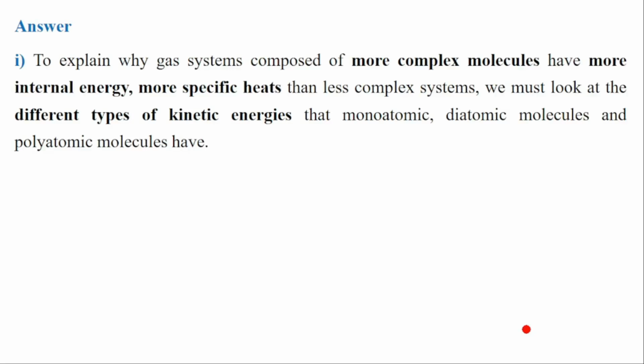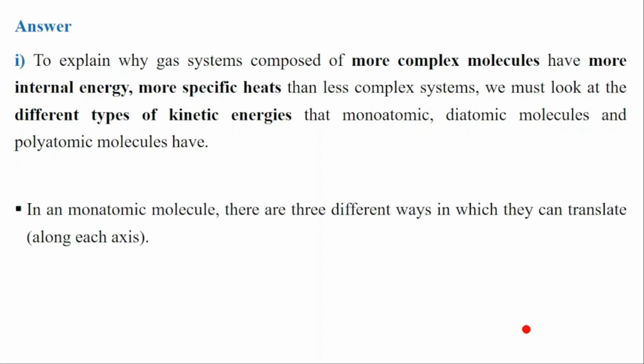We need to first explain why complex molecules have more internal energy and more molar heat capacity as compared to molecules with fewer atoms, or less complex systems. To understand this, we need to understand kinetic energy. Remember, kinetic energy is the energy due to movement. That means it is due to the movement of molecules and atoms. So we need to explain why monoatomic, diatomic, and polyatomic molecules have different internal energy. That means they have different amounts of movement.